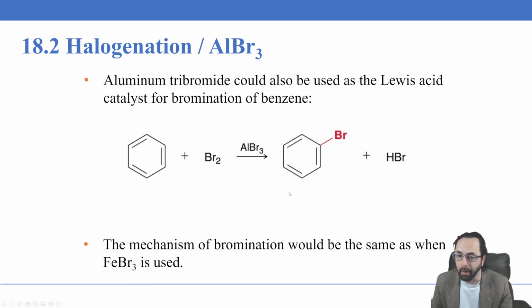Now, it's not just iron that can be used. Aluminum tribromide can also be used as the catalyst for the bromination. It would work in essentially the same way. Here, the aluminum would have the partially positive charge, which would be attractive to the electrons in the bromine, and you would get the single bromination here. The mechanism is essentially exactly the same as when iron is used, except it's aluminum accepting the electrons from the Br2, not the iron.